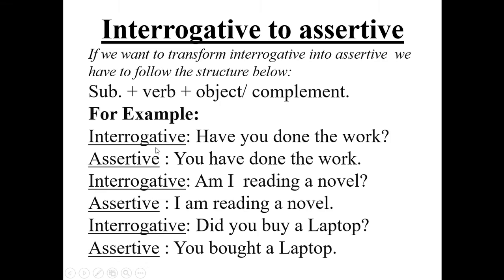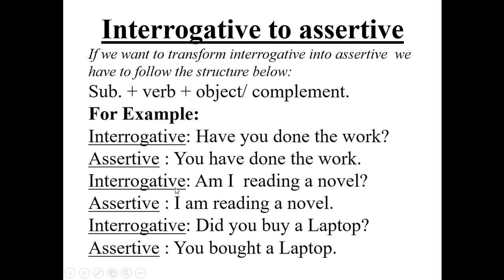Interrogative: Have you done the work? It's an interrogative sentence. Assertive: at first we have to use the subject. Where is the subject? You is the subject. So, you. Then verb: have done. You have done. Then object, the work. So, you have done the work, and eventually a full stop. You have done the work, assertive is done. So assertive is very easy: serially, subject, then verb, then object. It's a good serial.